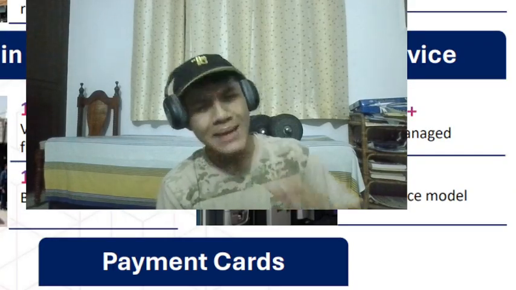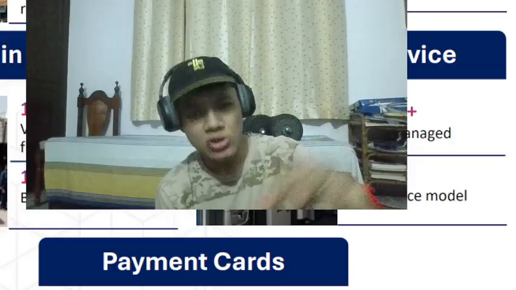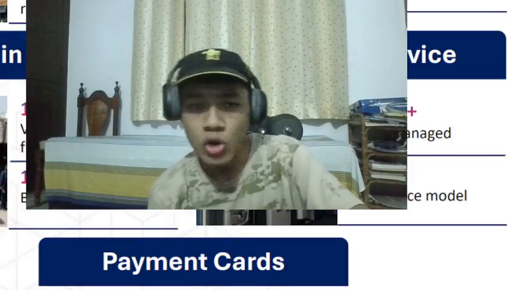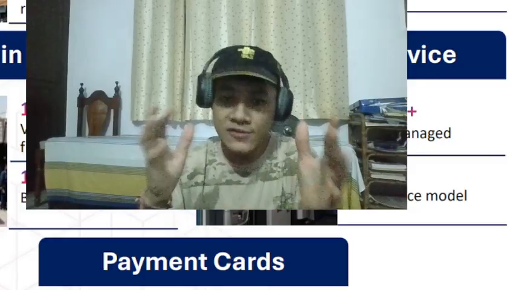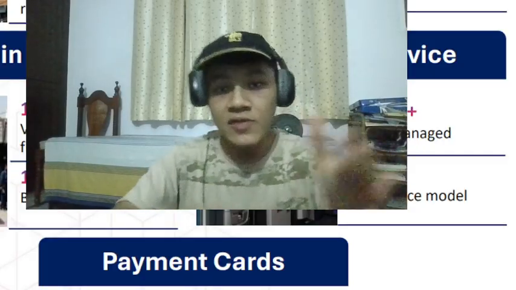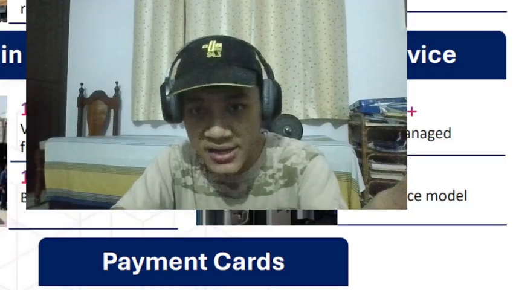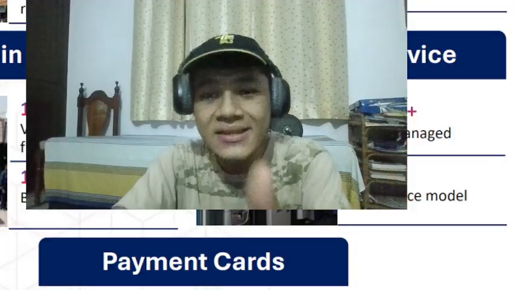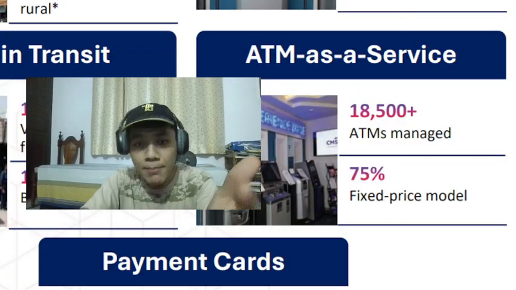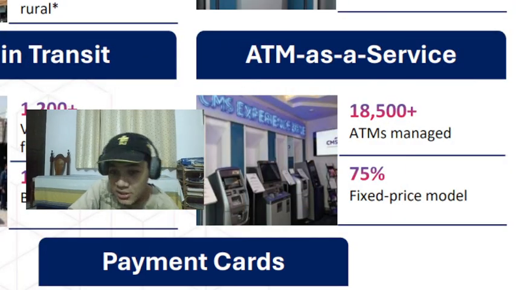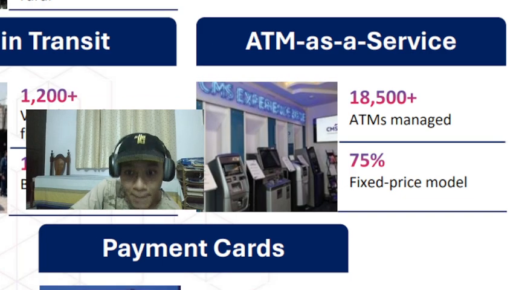They don't operate it because that's not the bank's focus. That's not the bank's job. So to make sure that operating it, all that, goes efficiently and cheaply for them, they will hire CMS Infosystems to operate the ATM for them, to repair the ATM, manage all that. So 18,500 ATMs are managed by this company, CMS.